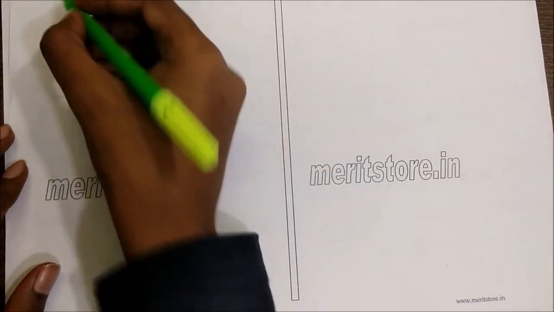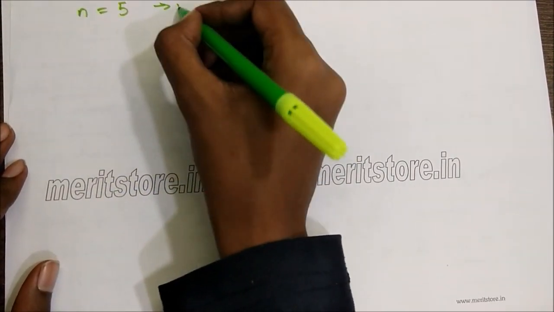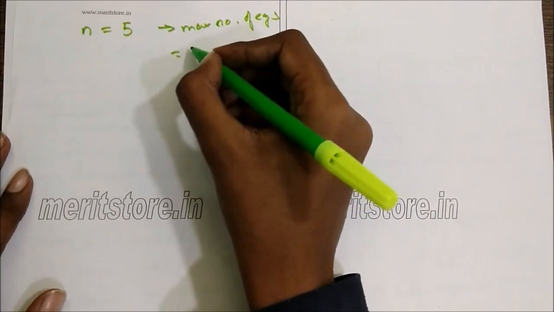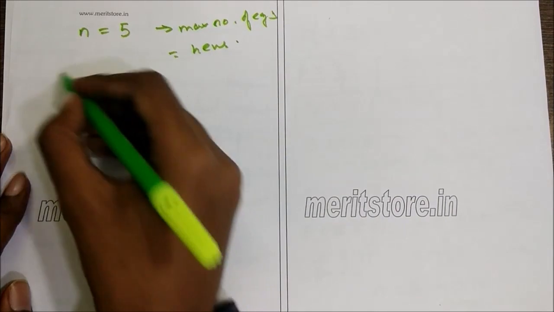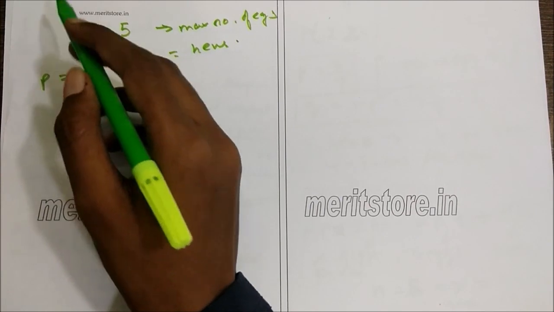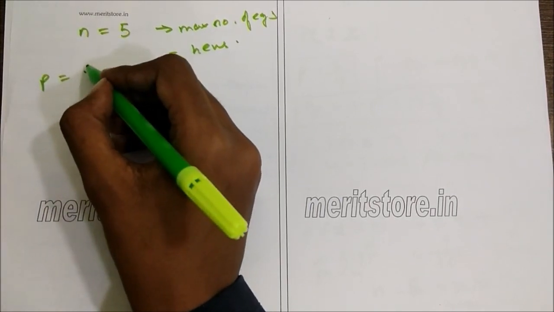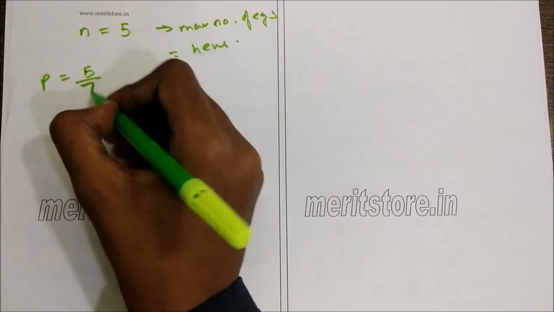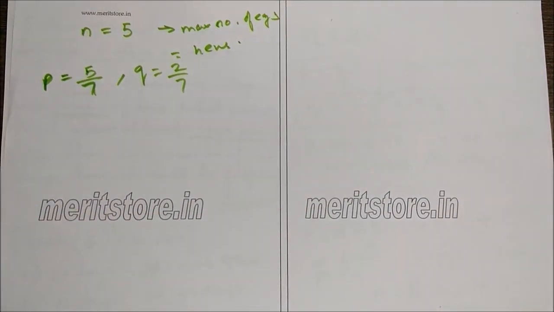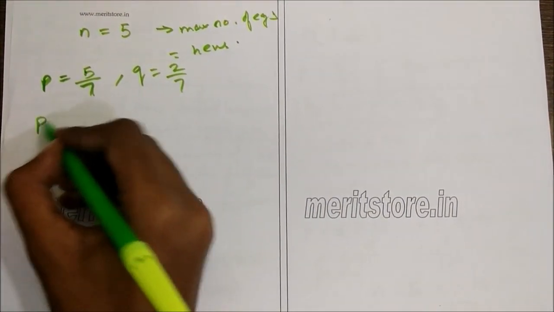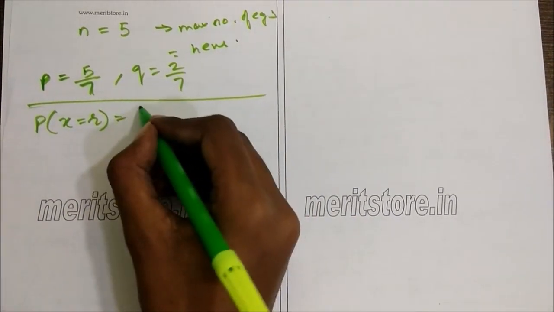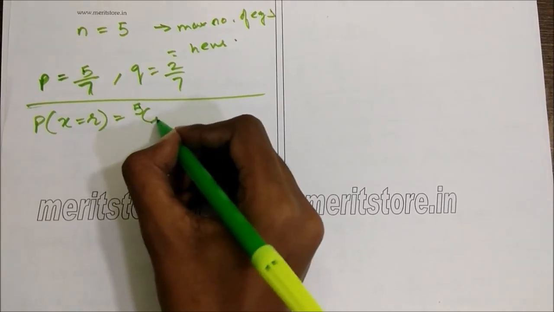So what we got so far is n is 5, the maximum number of eggs, that is equal to the number of hens. P was the probability of one hen laying an egg, 5 by 7. So P was 5 by 7, and Q was 2 by 7. So the probability that X equals R, using the general form, is nCr, that is 5CR, P